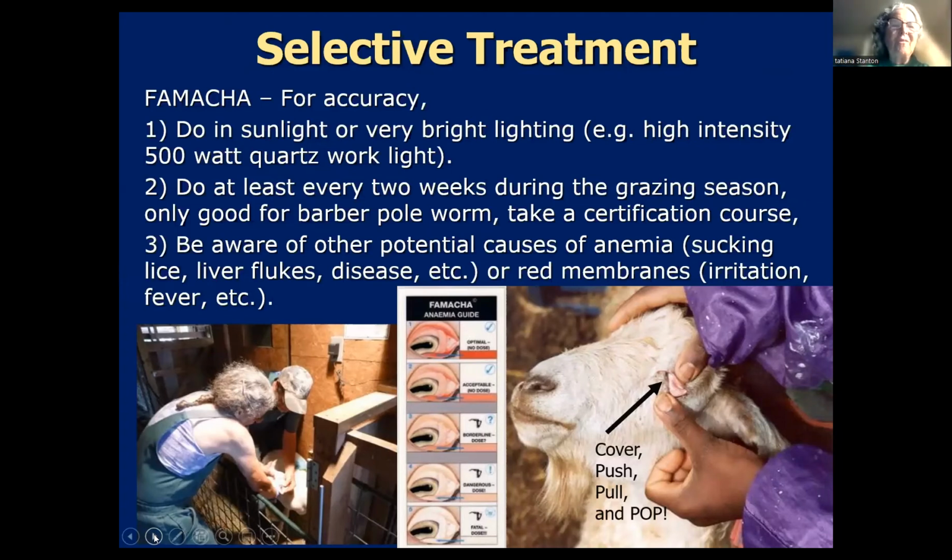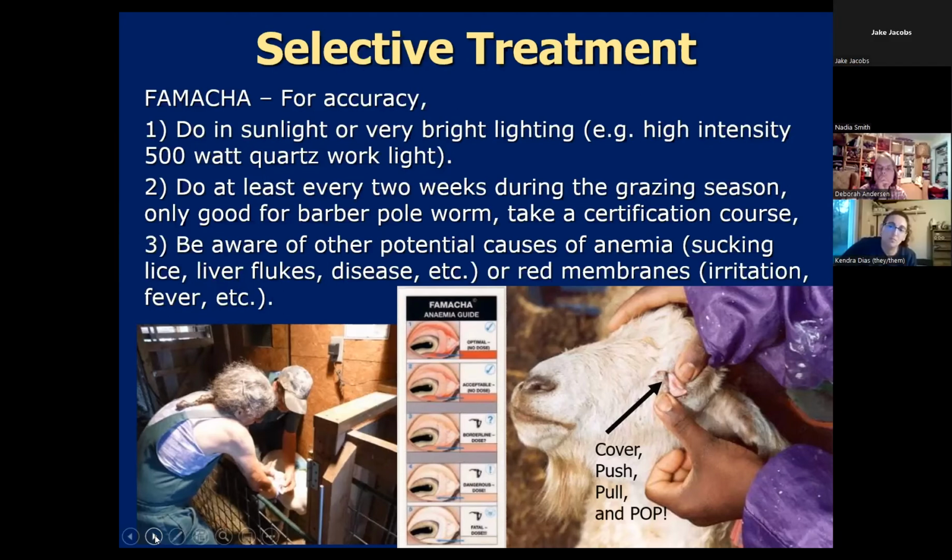If you are having to do it inside, the way this farmer Jim Taylor is doing here, then using a 500-watt quartz work light or shop light can be really helpful. Otherwise, if you can do it near a window or a skylight, that can help a lot. And during the grazing season, we say you need to do it at least every 2 weeks.